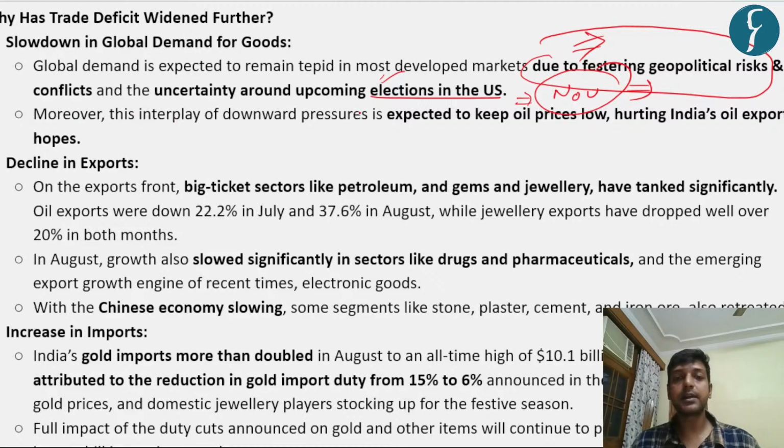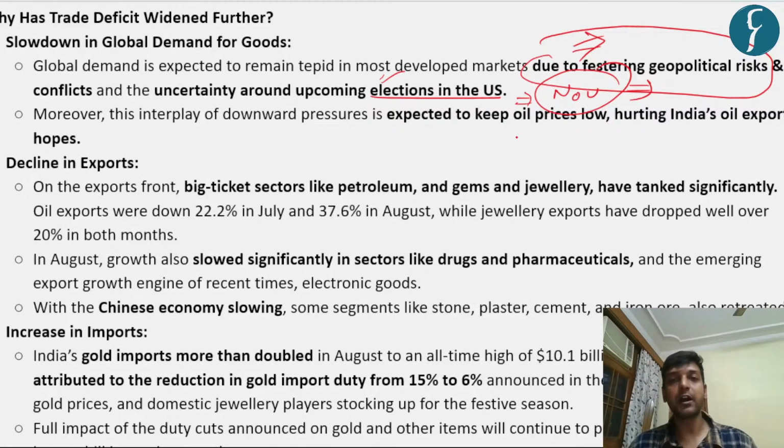Secondly, moreover, it is the interplay of downward pressure expected to keep oil prices low. One more thing is that if the global demand for goods is reduced, you should be aware of the fact that India has a huge chain of refinery industries. So though we import a number of oil items from the world, we generally refine them and try to export them to the global market.